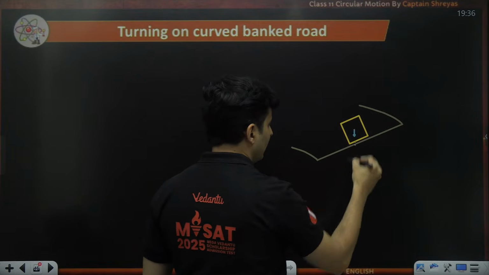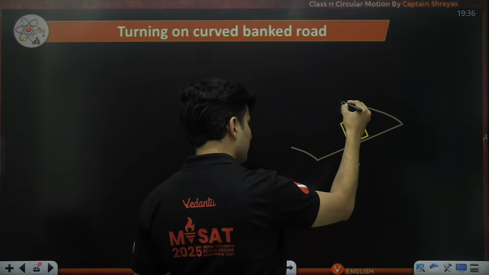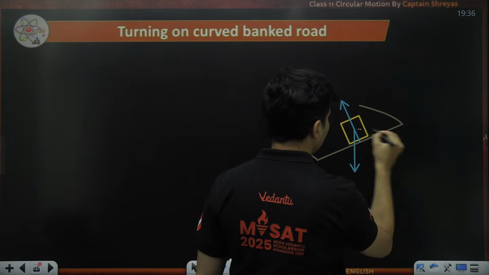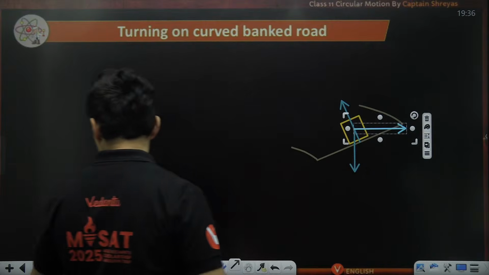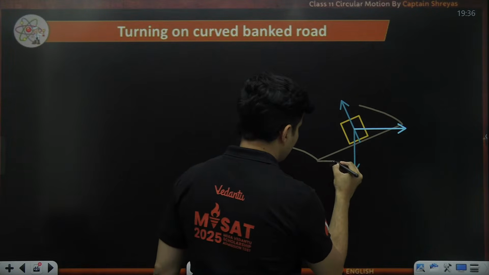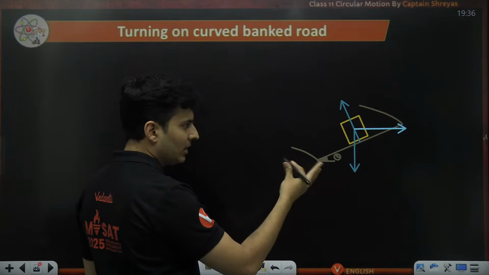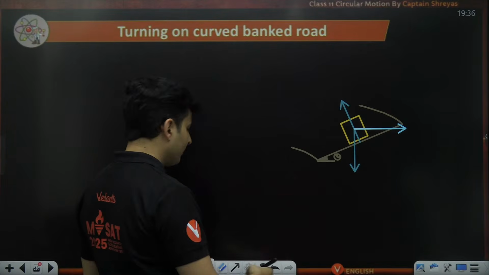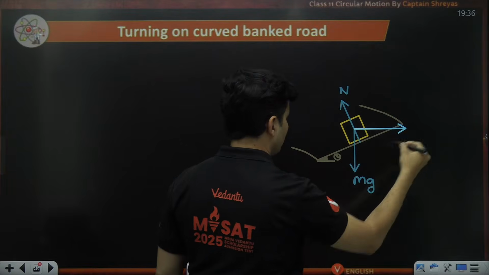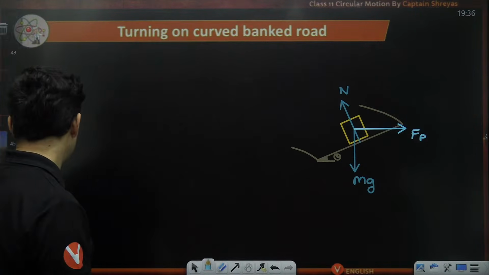So the forces are mg, then normal, but normal is going to be split. We'll see that. And of course, pseudo force outward like this. This is the angle of banking, theta, by which you have turned the road by an angle. Normal is there, mg is there, and this is your pseudo force. I'm assuming non-inertial frame of reference. These are the forces, guys.